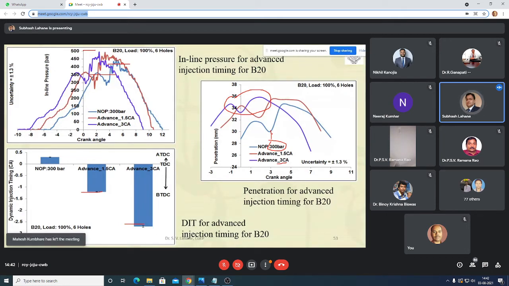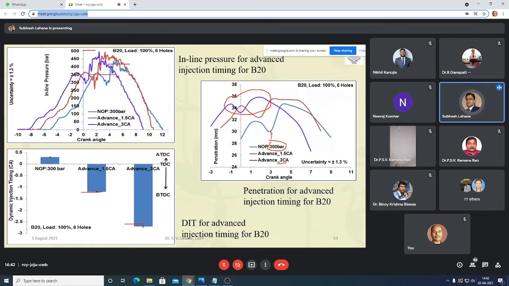If you are increasing the number of holes, that is actually one of the best technologies. The fuel quantity per hole will decrease, because you are sending the same amount of fuel per cycle, but you are distributing the fuel quantity per hole. Automatically, if fuel quantity per hole decreases, penetration will be less.